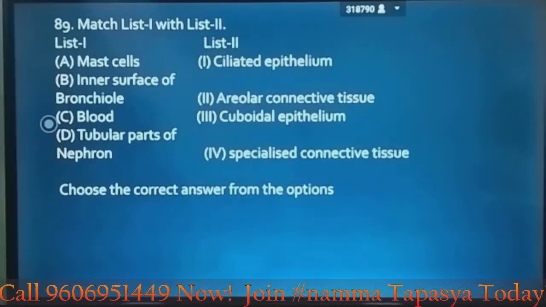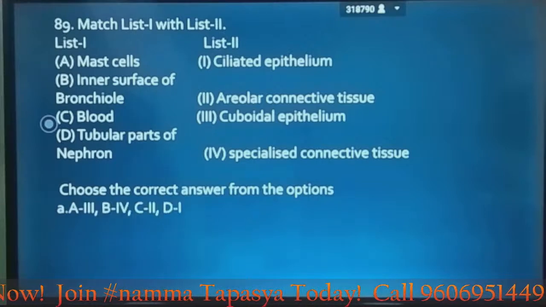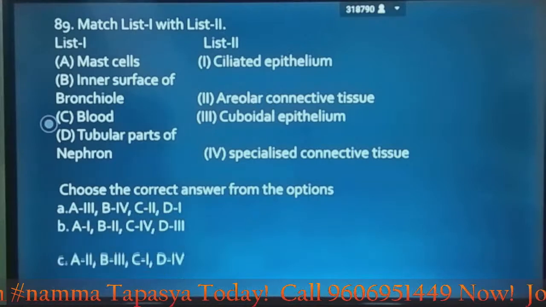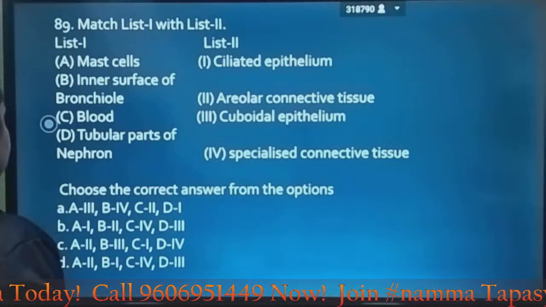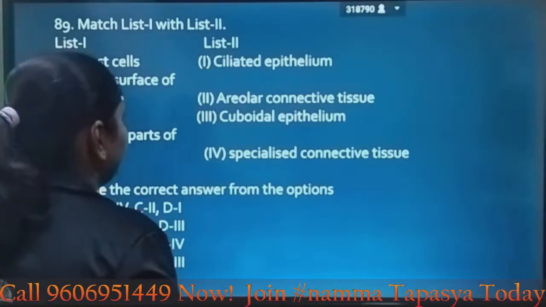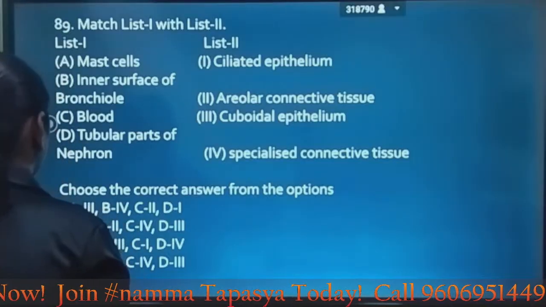Next you have the match the following, for which I will also display the options. So look at it and try to match them. Okay, mast cells, what are they? Areolar connective tissue, inner surface of bronchiole.